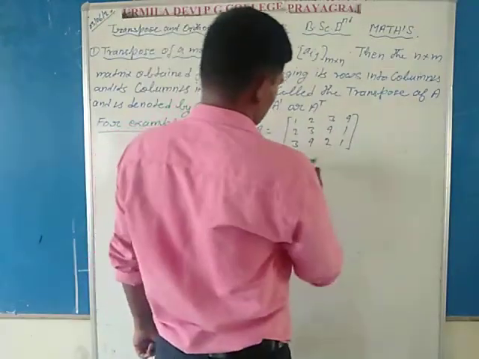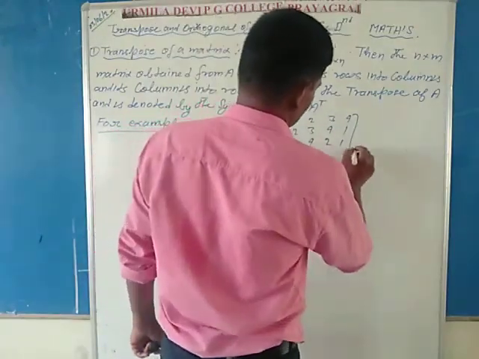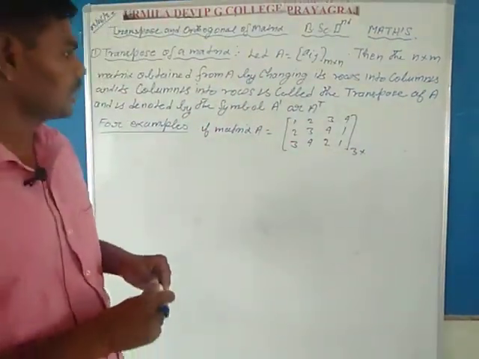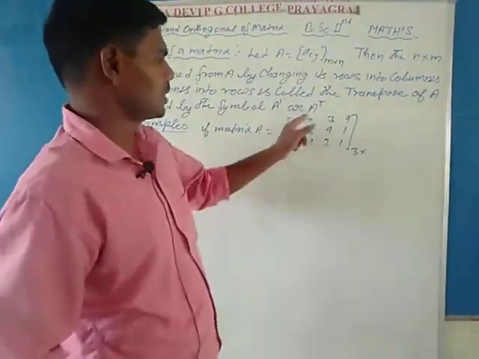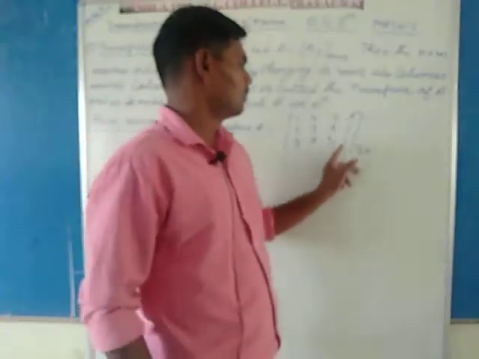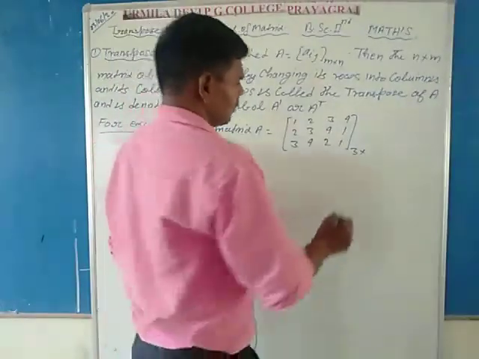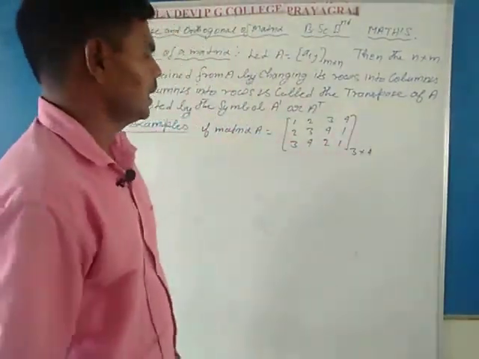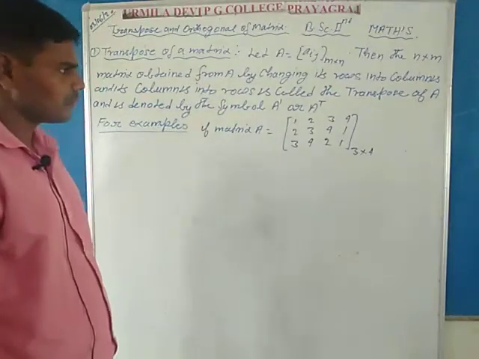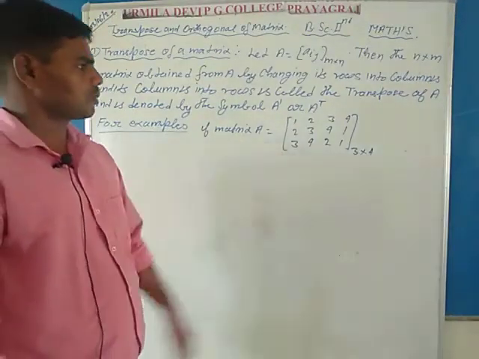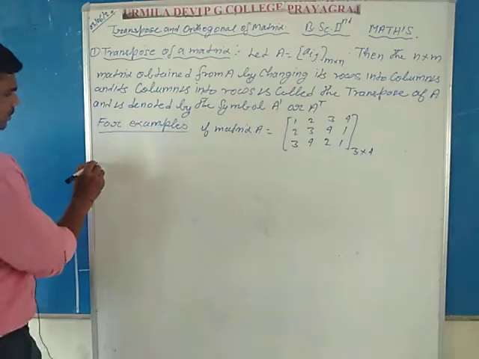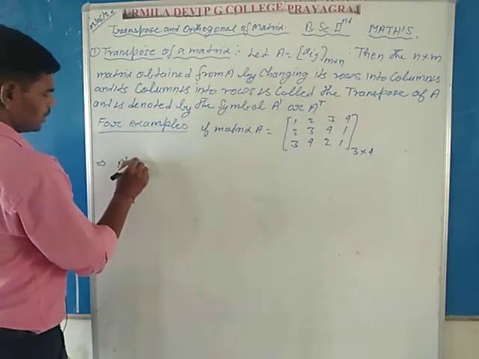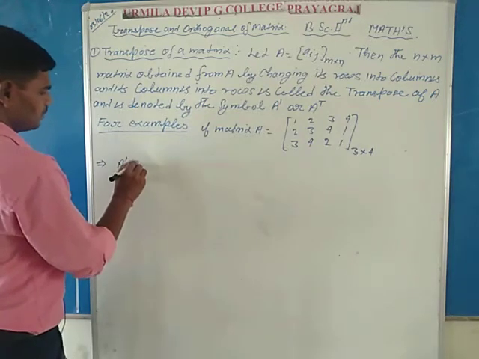So first write the number of rows, 3, and then the number of columns. The columns are first, second, third and fourth column, so write 4. Therefore the order of matrix A is 3 by 4, and we want the transpose of this matrix, which is denoted by A dash or A T.